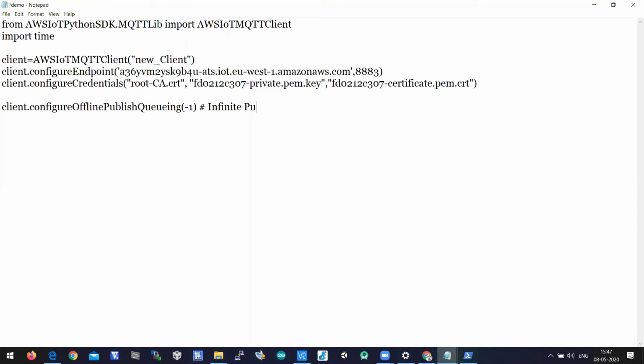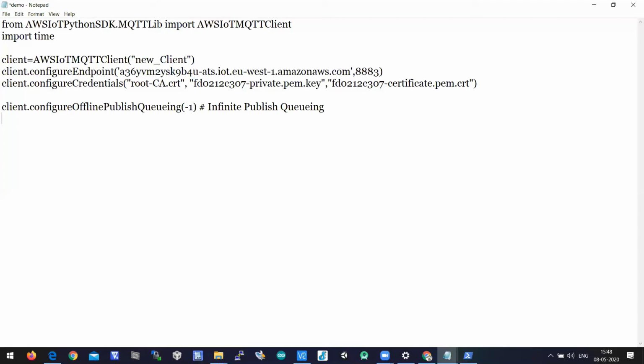Infinite times we are publishing the data. So client.configureOfflinePublishQueueing: configure, C should be small; Offline, O should be capital; Publish, P should be capital; Queueing, Q should be capital. You need to pass -1 as an argument. When you pass -1 as an argument, it is infinite. When you pass 0, it is finite. So here we have to pass -1 for infinite offline publishing.